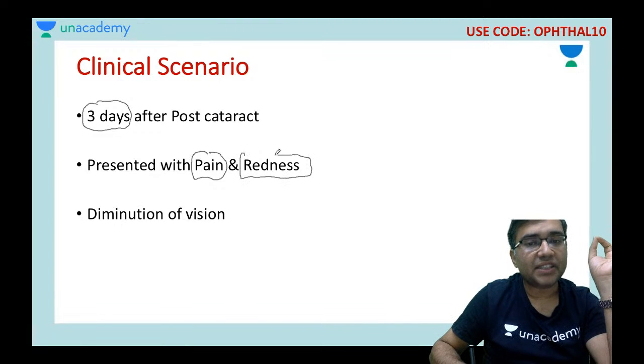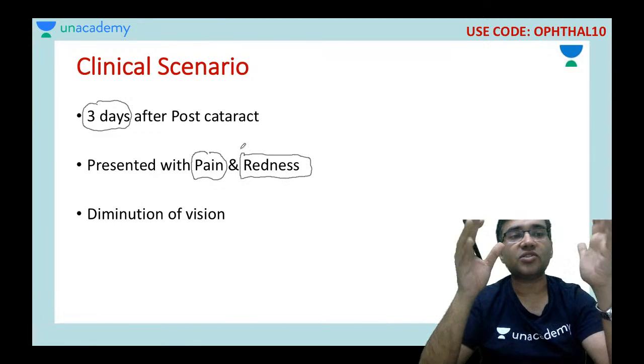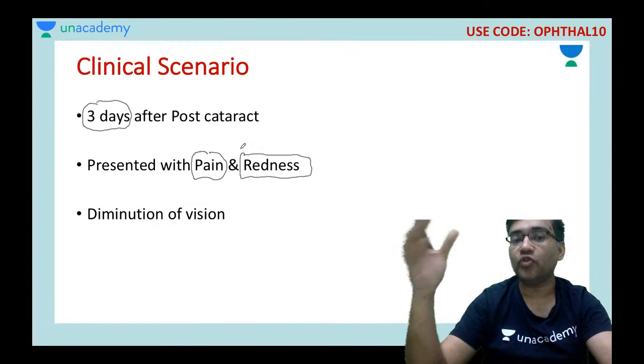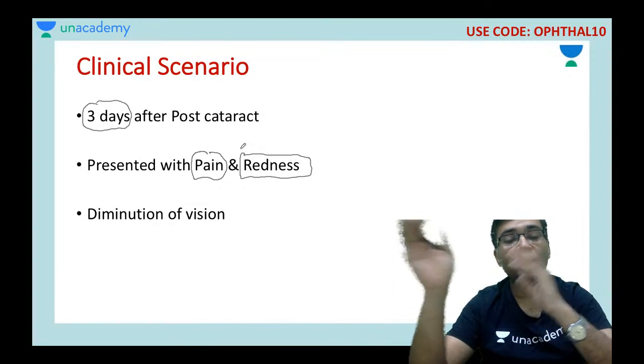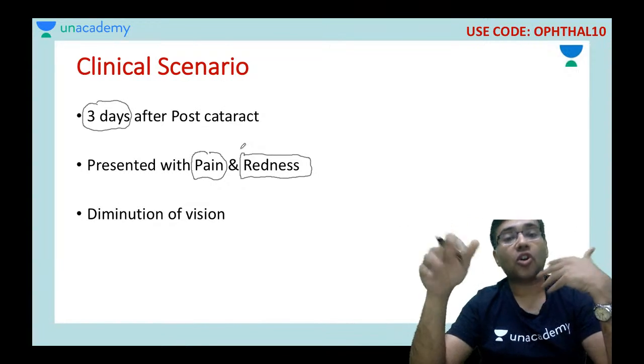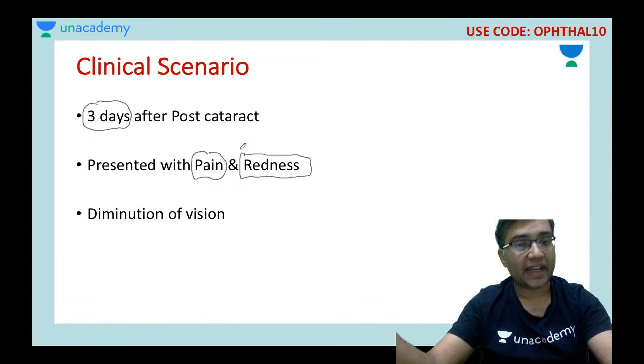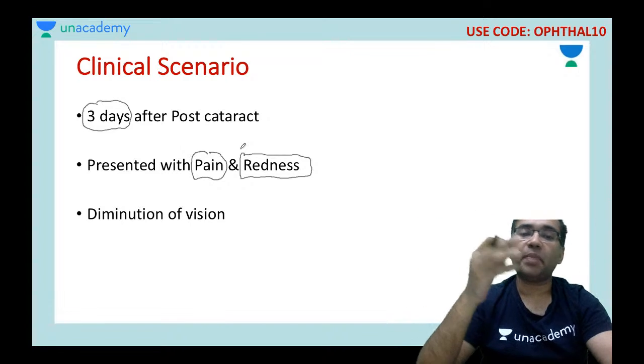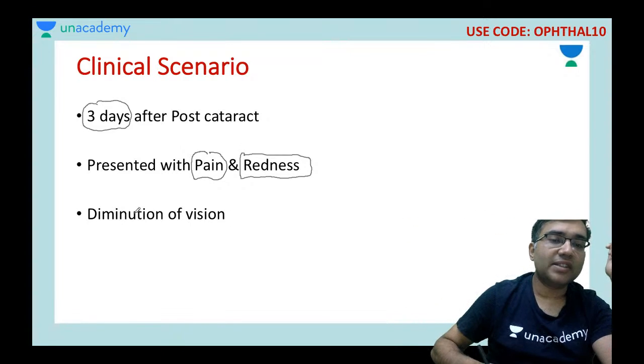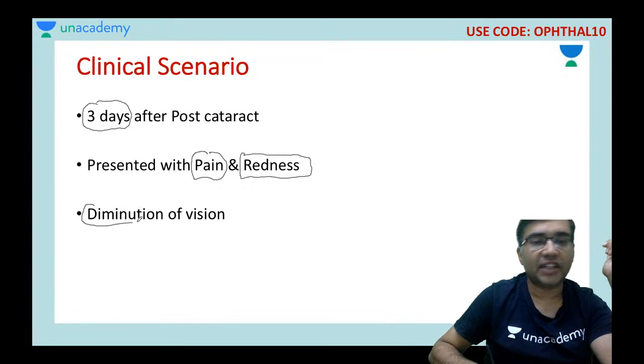Why does the patient have pain and redness? Because of the inflammation of the uveal tissue. What are the various uveal tissues? Iris, choroid, ciliary body. There may be inflammation there. There may be a uveitic component. So the patient has pain and redness, and because of that the patient's vision has gone down.